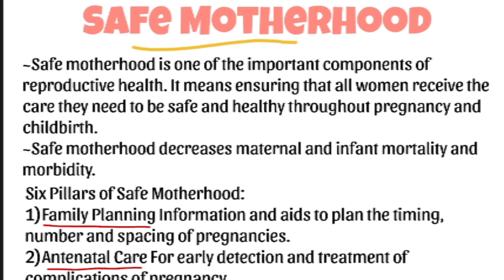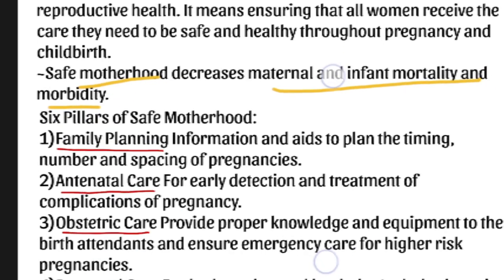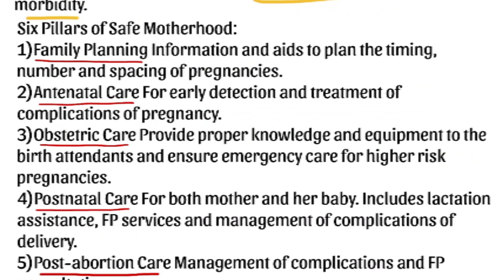If we keep the mother and baby healthy, automatically the death rate and the disease rate of the mother and baby will be reduced. So there are 6 pillars to keep the mother safe. First is family planning. Family planning is not just stopping the baby. In family planning we can get more information about how a healthy pregnancy can be followed, like planning the timing and spacing, mainly spacing in the sense of how many years or how many months there should be a gap between one child and another. Normally a 2 year gap between one child and the next is a healthy spacing.